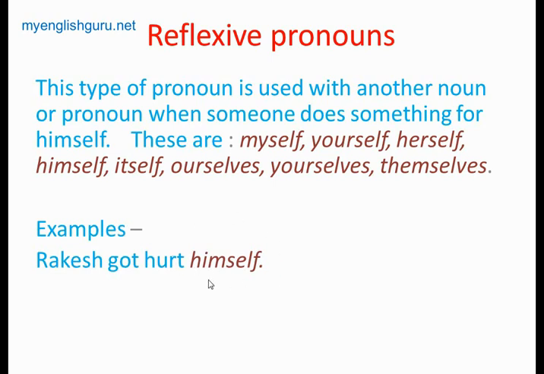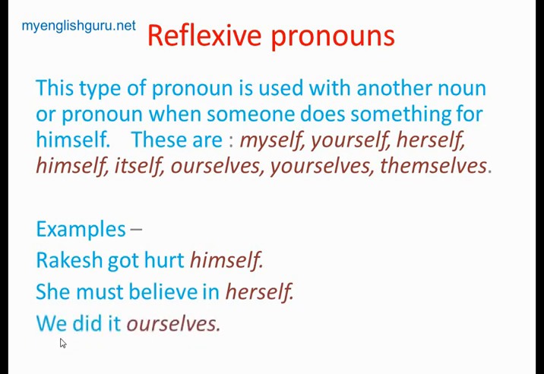Second one: she must believe in herself. Here, herself is related to she. Then, we did it ourselves. Here, ourselves is related to we.